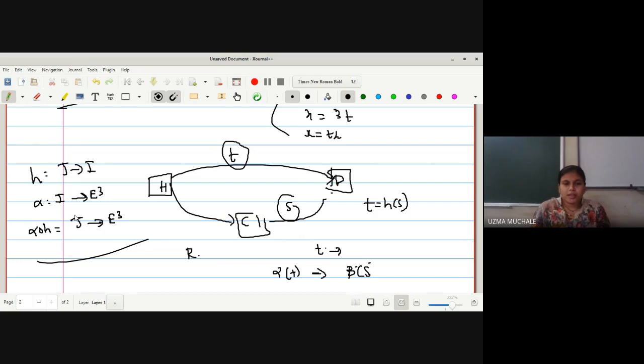Yes, ma'am. Why am I repeating? Because the same thing, whatever we have done for a curve, just like here we have seen the condition of regularity. What is the condition of regularity? X_u cross X_v not equal to 0. And we have seen alpha dash of t not equal to 0.